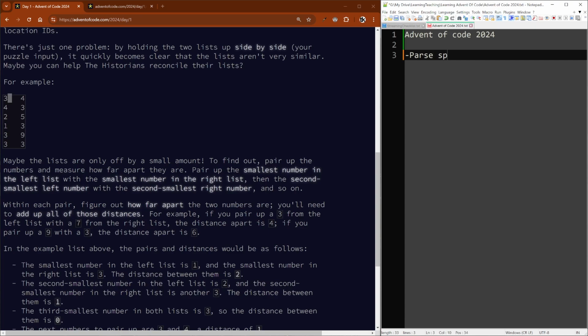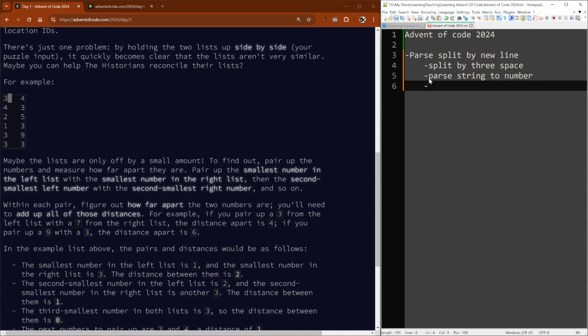I guess we can split by new line, and then split by 3 spaces, and then convert string to number, so we get those as numbers, and then first number and second number into two arrays. Then we're going to sort those arrays.